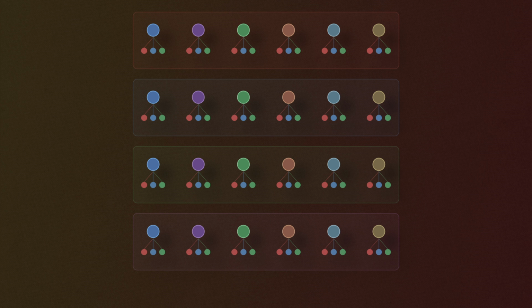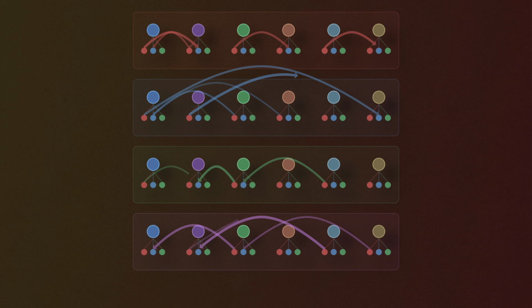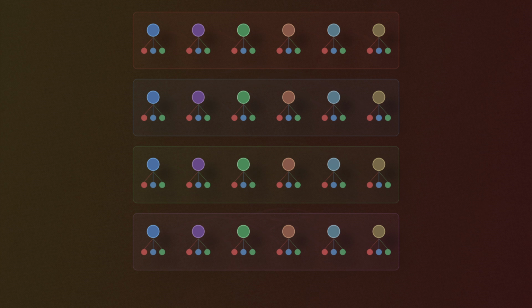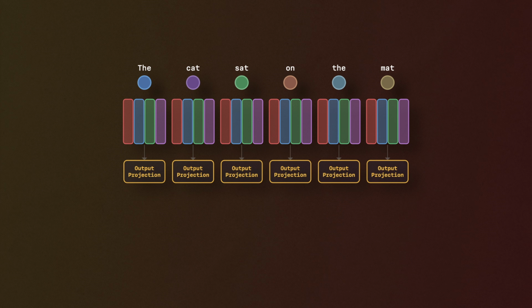Then multi-head attention runs that operation many times in parallel, with a different set of query, key, and value weights each time. Each run is a head, and nobody tells the head what to focus on. They start random, and during training, they end up specializing. One head might learn to track which pronoun refers to which noun, another might track verb tenses, another might track position. It's emergent and not designed. And those outputs get combined back into a single vector per token.